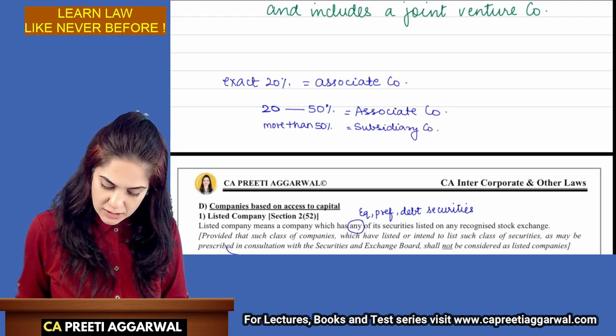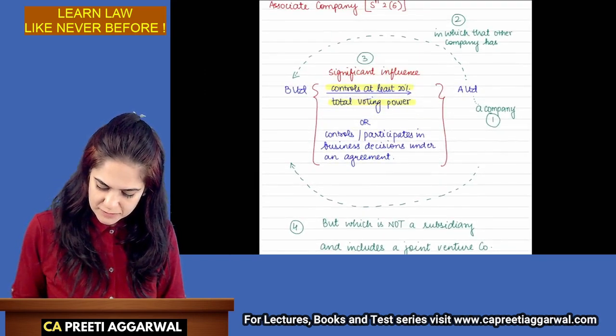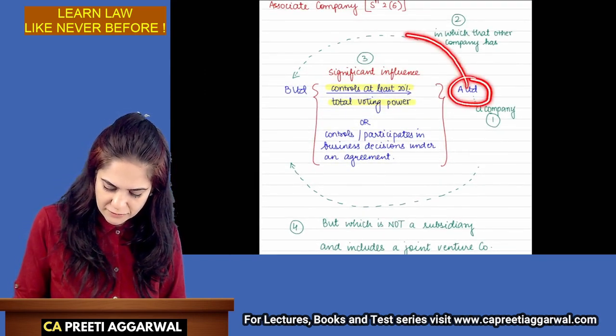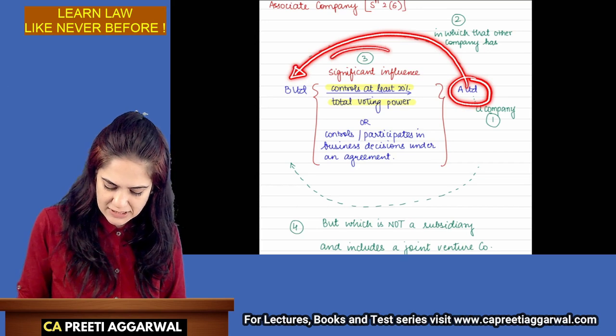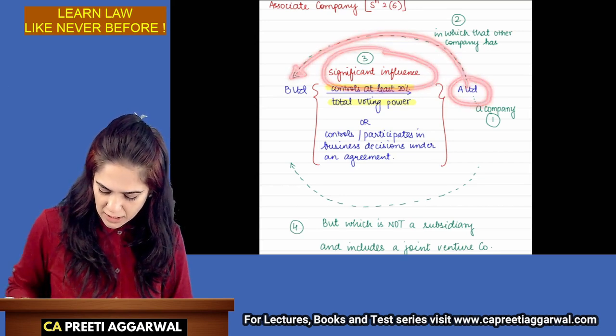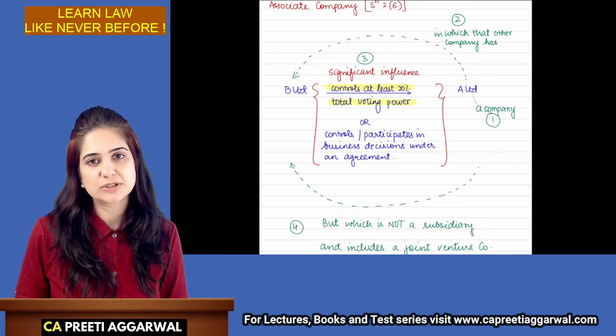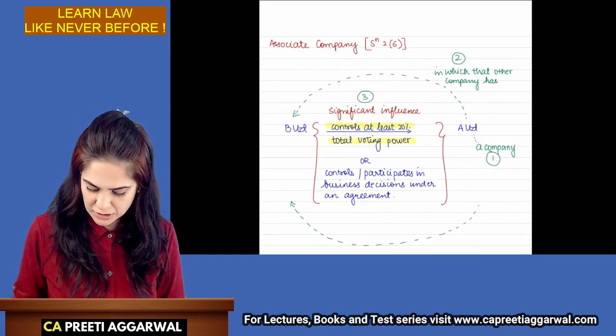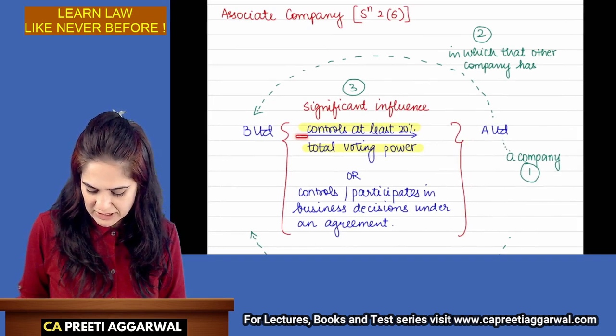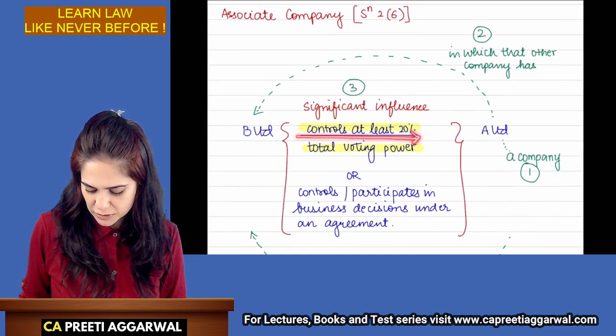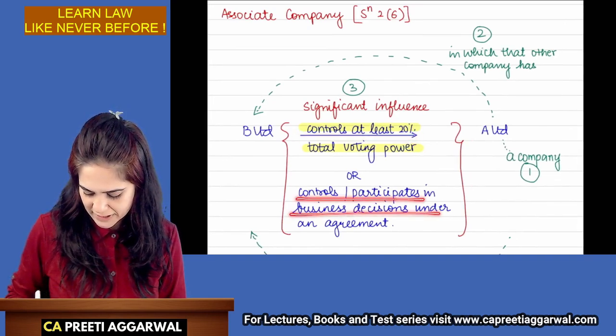Okay. So what is the definition? A company in which the other company has significant influence, but it is not a subsidiary and it includes a joint venture company. The definition. Significant influence means I control at least 20% of the total voting power or control or participate in the business decision.